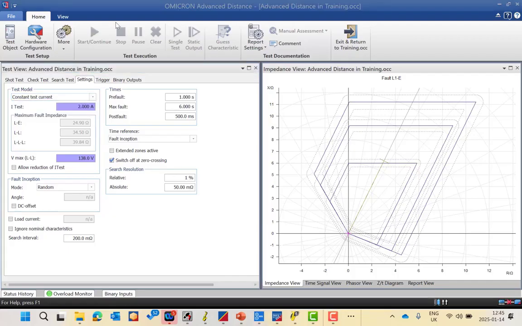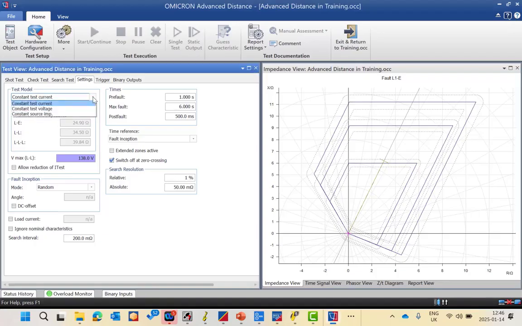Okay, engineers, now we will talk about the advanced distance module. So we will start with the setting tab. After we finish the RAW file and hardware configuration, now the third part is the test module, following our OMICRON Ohm's law. So we have a different type of test model. As you can see from the drop-down menu here, we have 3 options based on the relay manufacturer.